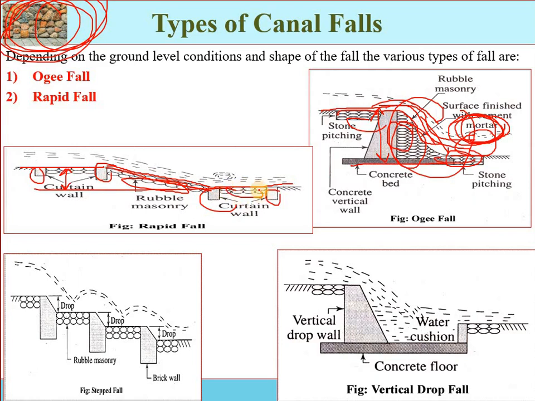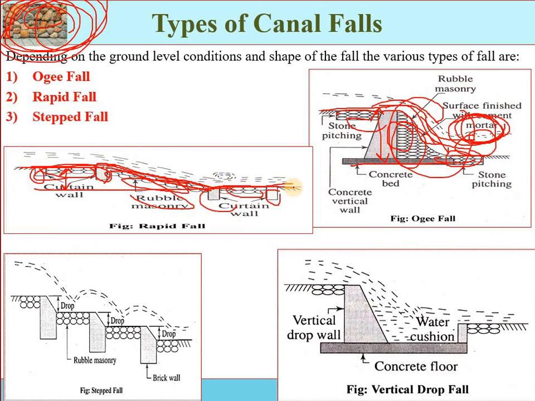They are grouted with cement from the upstream curtain wall to the downstream curtain wall. This is called rubble masonry. Again, such a type of stone pitching is constructed and grouted with cement concrete, both from the upstream to the downstream side, and the masonry surface is finished with a rich cement mortar. That means the surface of the masonry is made with a strong cement composition.